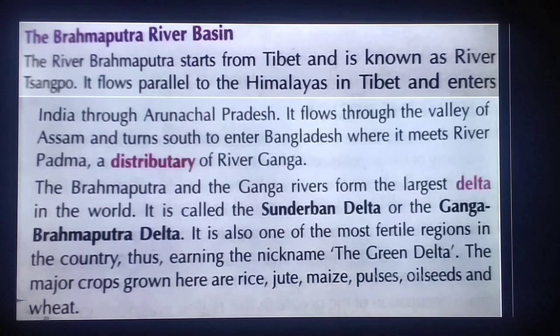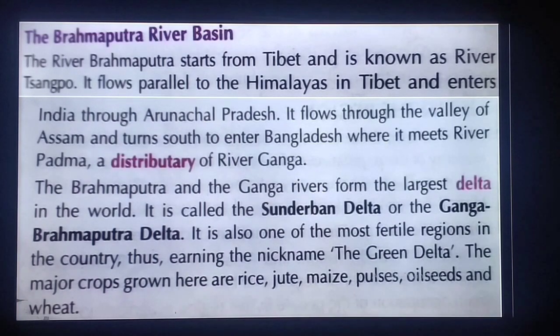It flows through the valley of Assam, turns towards the south and enters Bangladesh, where it meets the river Padma and forms a distributary of river Ganga. Okay, Padma is a distributary of river Ganga, meaning the Padma river gets distributed from the main river Ganga.